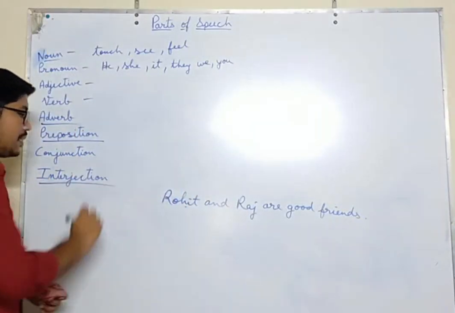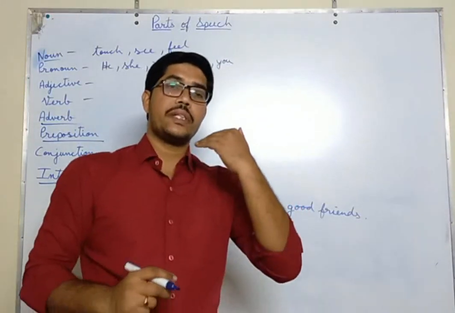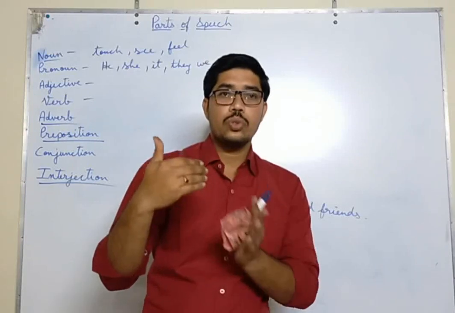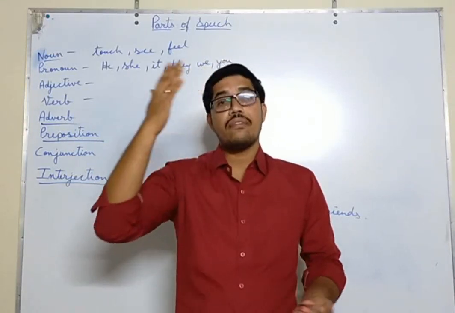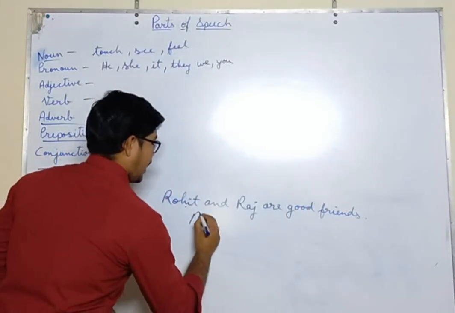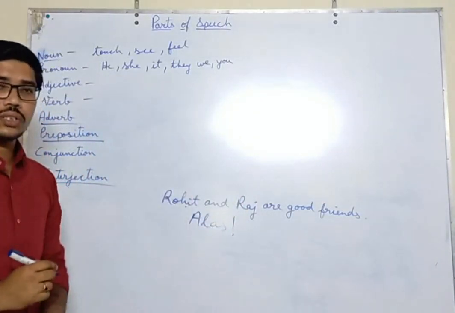And the last one is interjection. Interjection is a word used to express strong feelings or emotion. Like you lose your match, what will you say? Alas, I have lost the match.